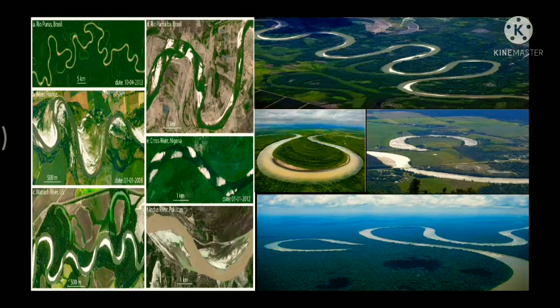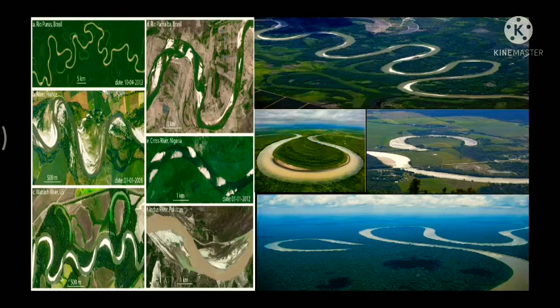Next up, that is the oxbow lake. That is also called the U-shaped lake. It's a curved lake formed from a horseshoe bend in a river where the main stream has cut across the narrow end and no longer flows around the loop of the bend. It's a curved lake that was originally a bend in a river, but it became separated when the river started to take a new and straighter course.